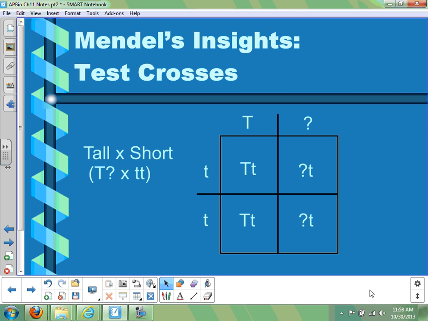Now, we don't do test crosses with humans. For instance, in eye color with humans, blue eyes are recessive. But if you have brown eyes, it's really not a good idea to find someone with blue eyes and breed with them and have a bunch of children just to find out what your unknown genotype is. We have other ways of finding that out other than doing test crosses in humans. So number one, it's kind of unethical to have kids just for the sake of finding out what unknown genes are. But secondly, humans don't really have enough offspring to get really reliable results unless you see that recessive form show up almost immediately.